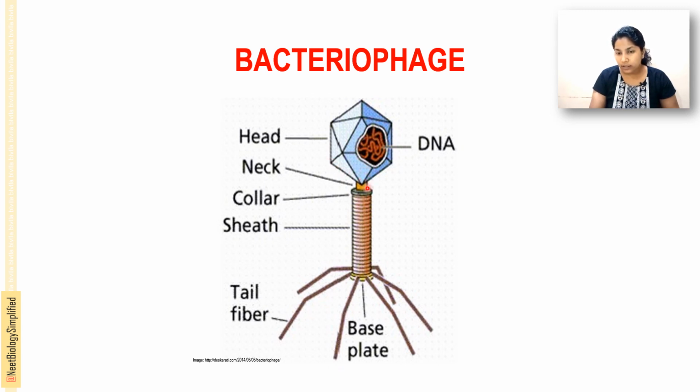Here is a sheath, contractile or non-contractile sheath. This is a base plate. The base plate has tail fibers, and with the help of these tail fibers it is anchored onto the bacterial cell wall.